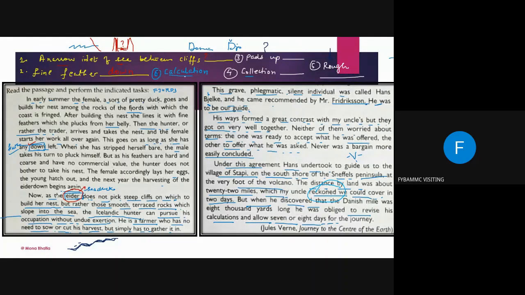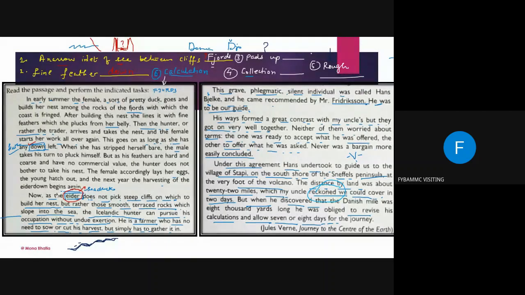And I gave you the pronunciation also, if you remember this word. So fjord, the J is silent here. The correct spelling is F-J-O-R-D-S. A narrow inlet of sea between the cliffs is called fjords. Though J is there, we will not pronounce that J. We are going to call it fjords.